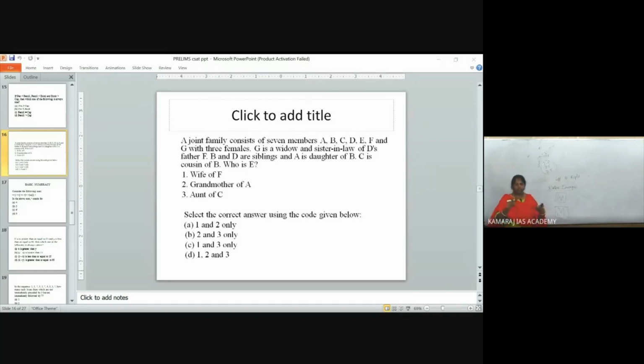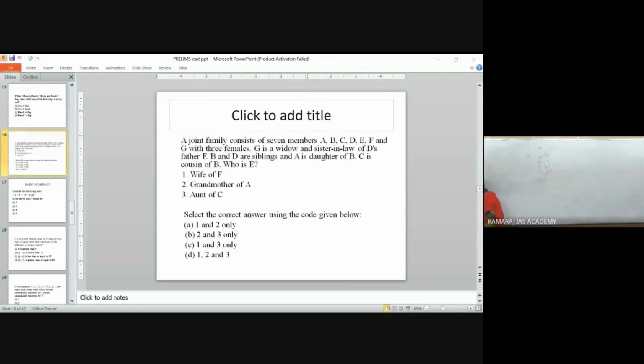When you see your picture in water, it will be upside down, and in a mirror it is left to right. This variation is more than enough; when we solve questions, you will clearly understand. Remember: mirror image is left to right, water image is upside down.